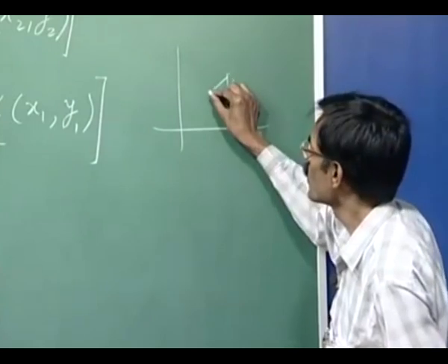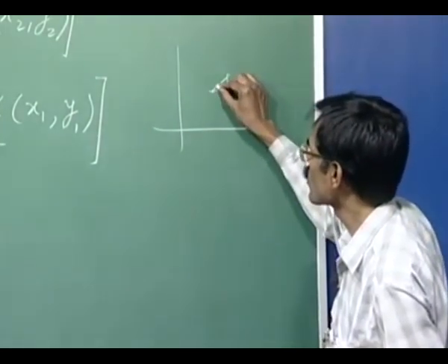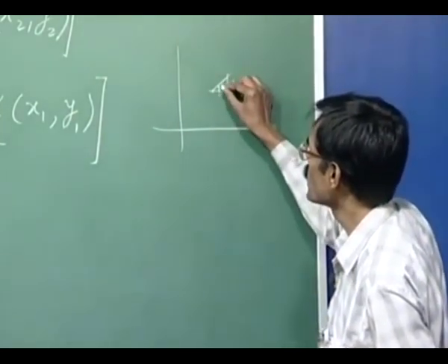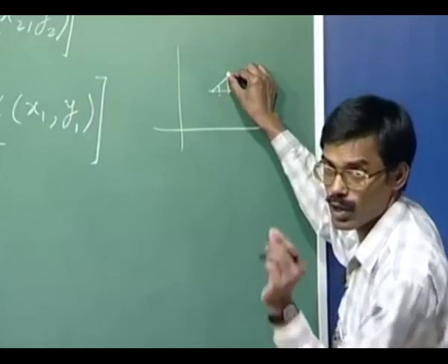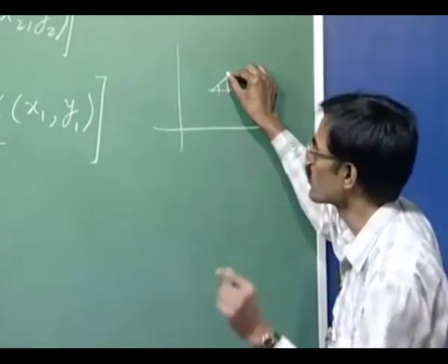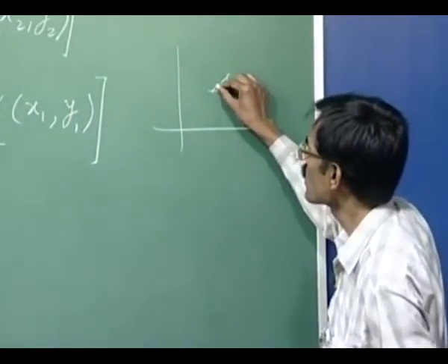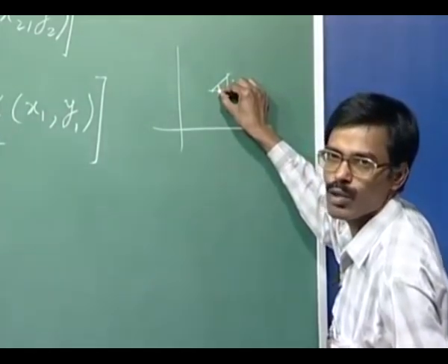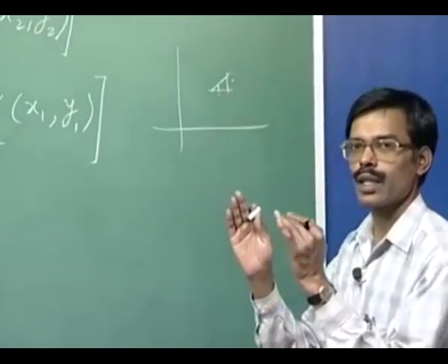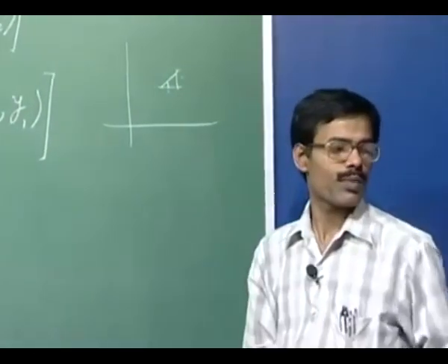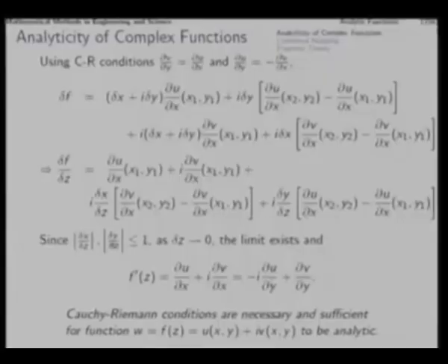So delta x by delta z is the cosine of this angle, and delta y by delta z, in the absolute value sense, is the sine of this angle. Both cosine and sine are less than 1 in magnitude. So these two are less than 1 in magnitude.